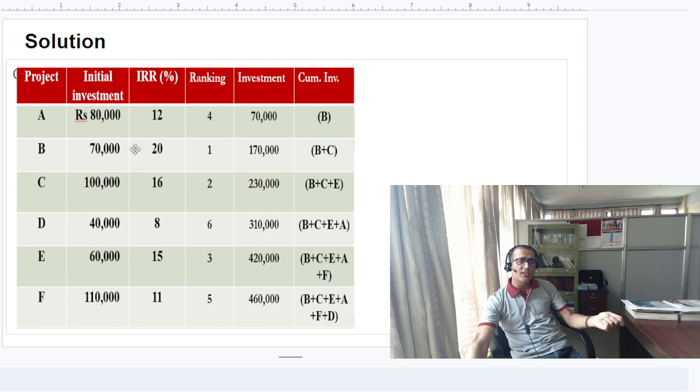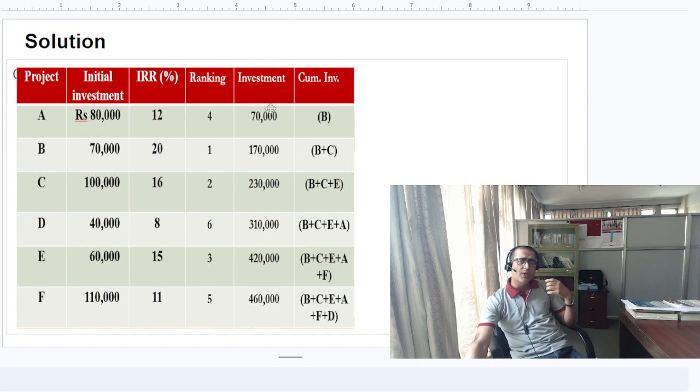Even though you are investing just 70,000, it will provide a good return of 20%. Similarly, in project C the investment amount is 1 lakh, and it will provide 16%, so we rank it 2. Then the third one is project E, with 60,000 and 15%, based on which we rank it.